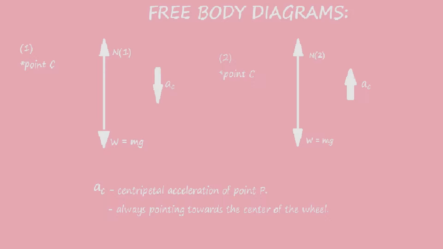N sub 2 is the force exerted on the passengers by the seat at point C at location P2. A sub C is the centripetal acceleration of point P. This acceleration is always pointing towards the center of the wheel. So at location P1, this acceleration is pointing directly down, and at location P2, this acceleration is pointing directly up.